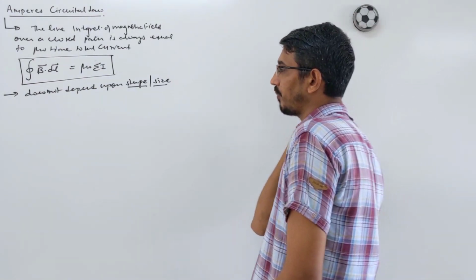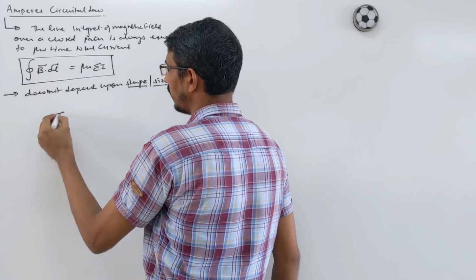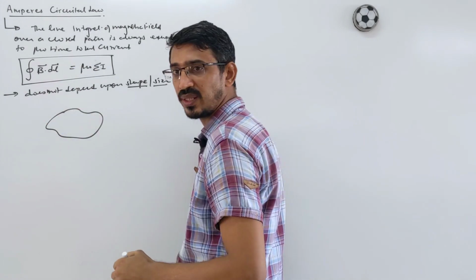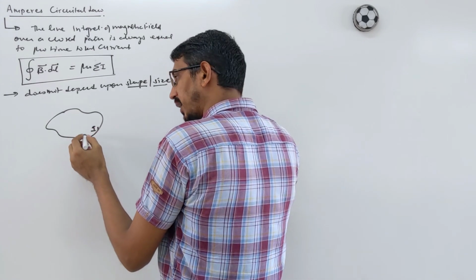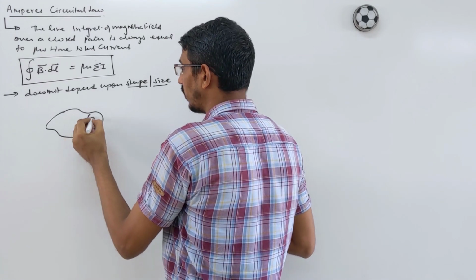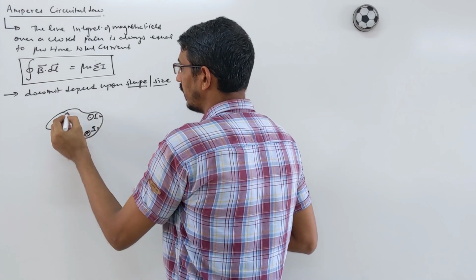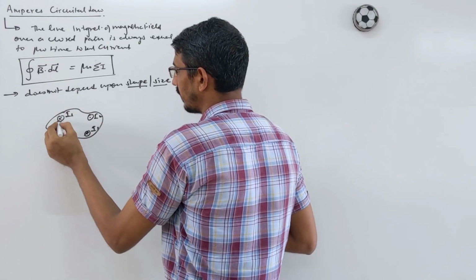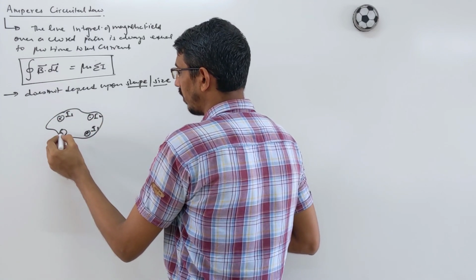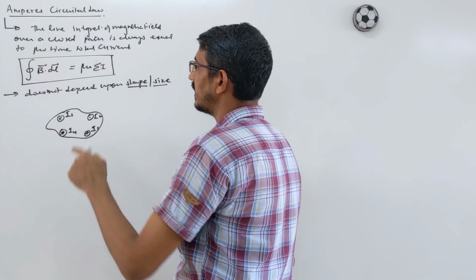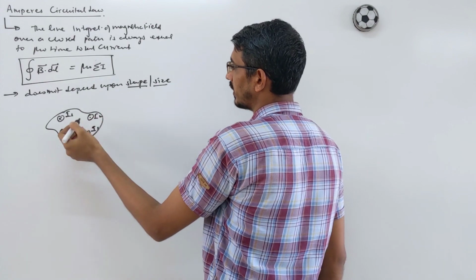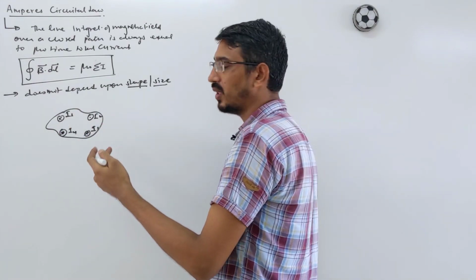Now let's see. Let me draw how it looks. Suppose you have a closed loop like this shape, and some currents are there, like at this point current I1 going inward, I2 outward. Current will be either inward or outward, only two possibilities. So you have to take the sum of all currents.